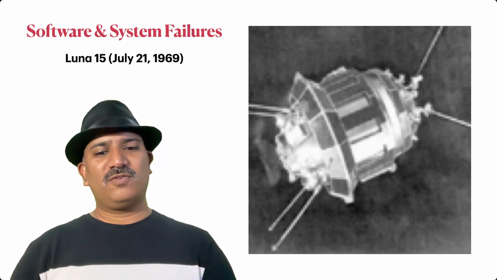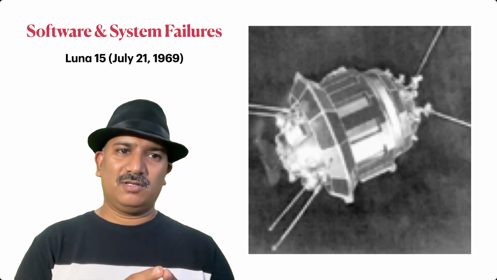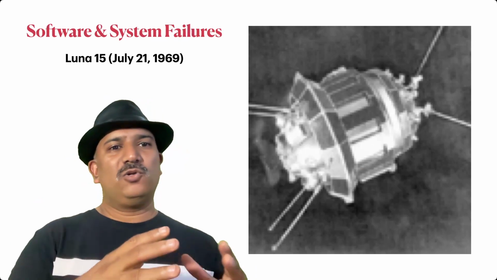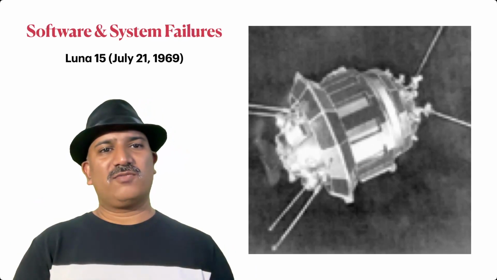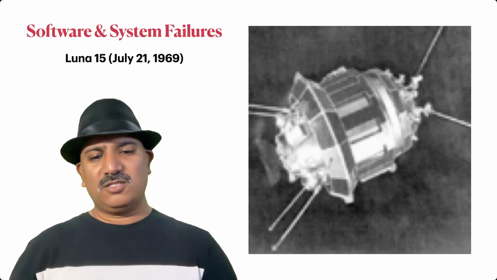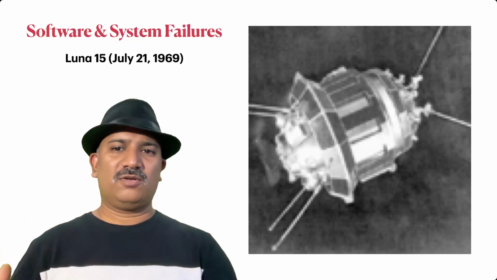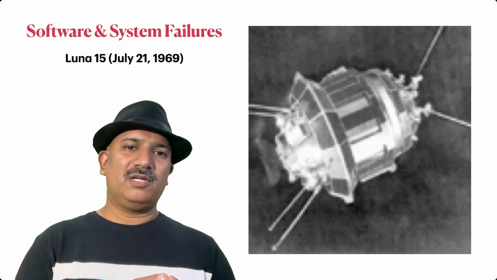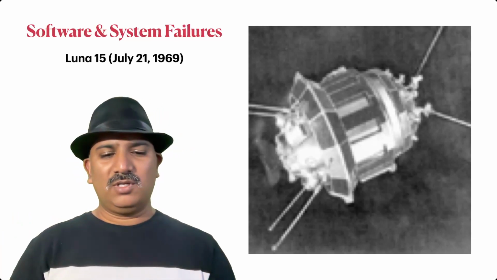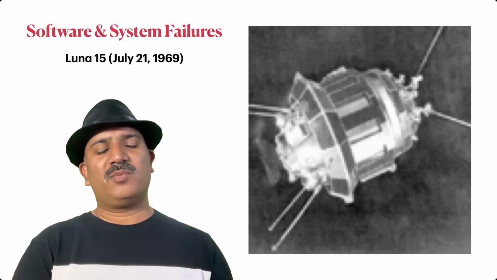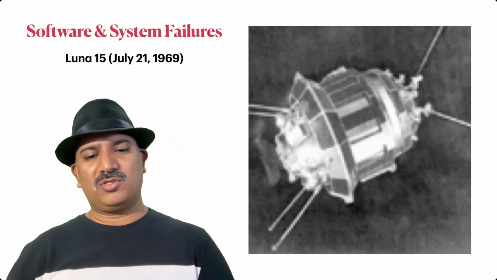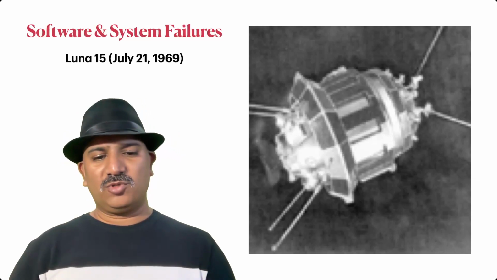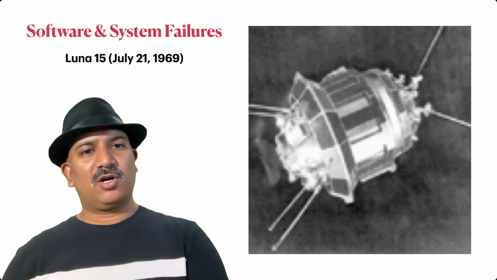The next one is the software failures that could happen in the system. Luna 15 was a spacecraft way back on July 21, 1969. As the system started descending its orbit towards the landing position on the moon, it observed some malfunctions and software problems that caused the system to go in a wrong direction.